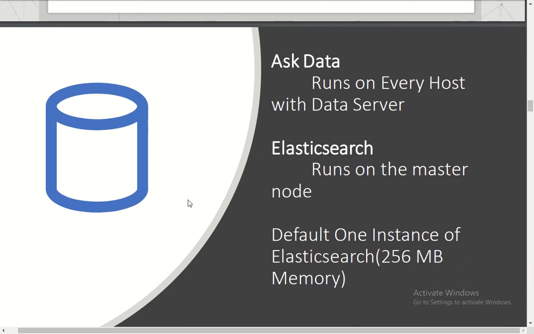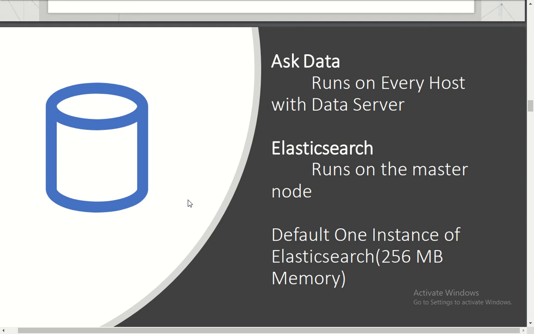Now, just a bit of information on how Ask Data is configured in the backend. In the newer versions, whenever we set up a Tableau Server, an additional component automatically gets installed, which is Elasticsearch. As I said, Elasticsearch is a search engine that helps Ask Data build its queries in a fast-paced environment. It runs on every host; if you have a multi-node Tableau Server, it will run on every host where your data server is configured.